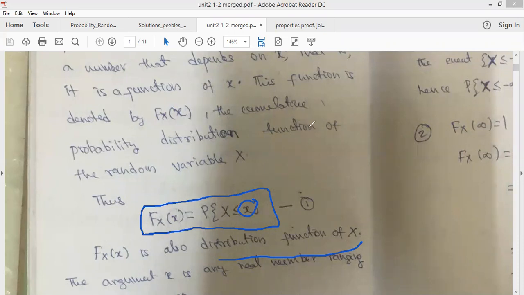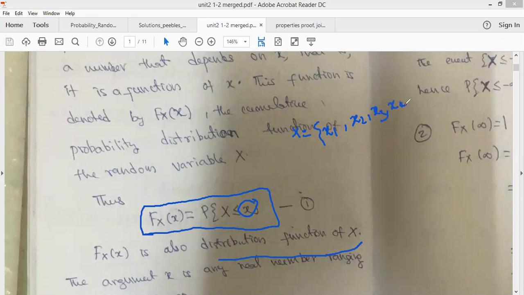So for example, we have X values given as x1, x2, x3, and so on. For example, it is having the values x3, x4 and x5.